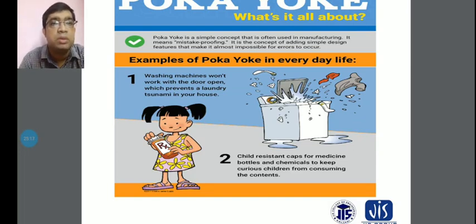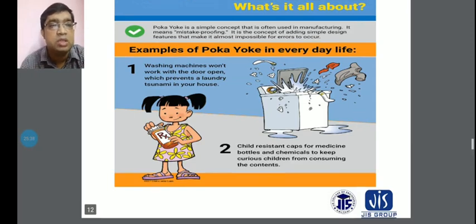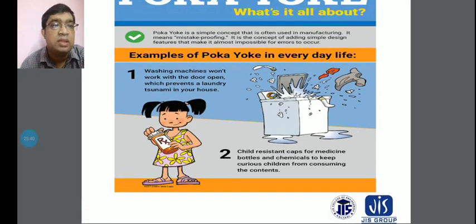Suppose a washing machine will not work with the door open, which prevents problems with the laundry in your house. In your house, the door must be closed, and this is one example. Another example is child-resistant caps for medicine bottles and chemicals, which keep curious children from consuming the contents.